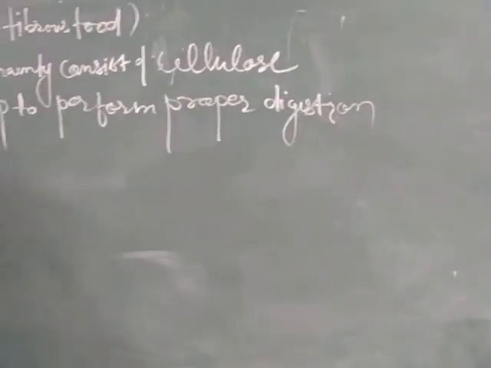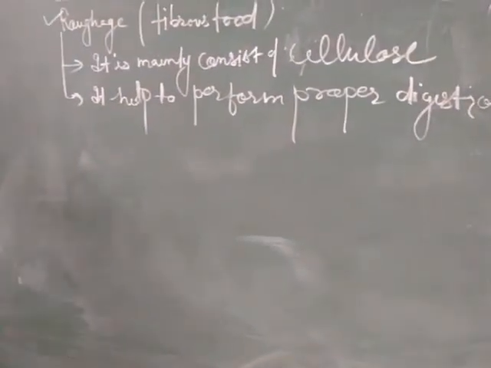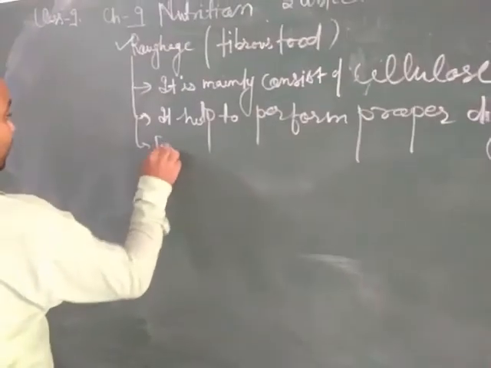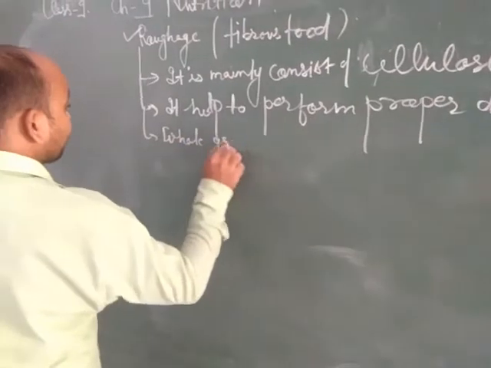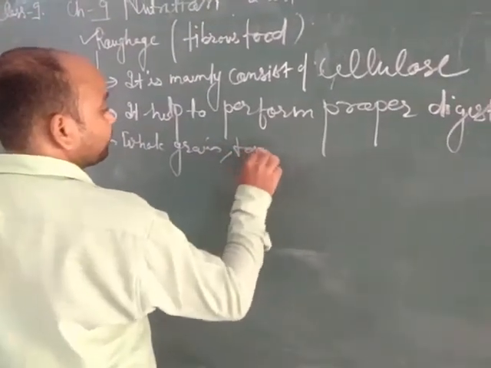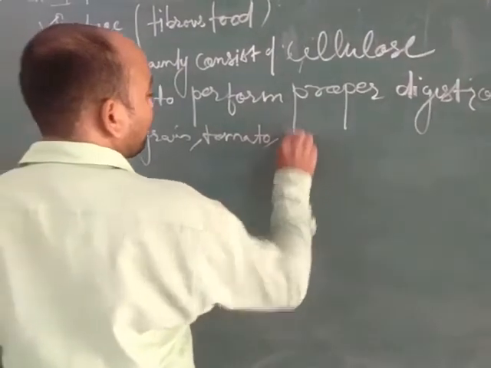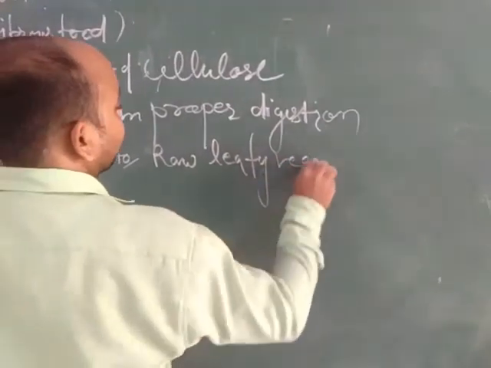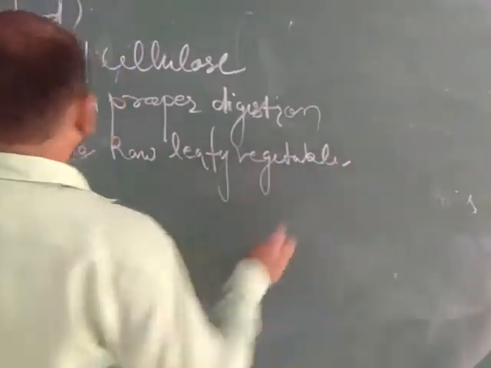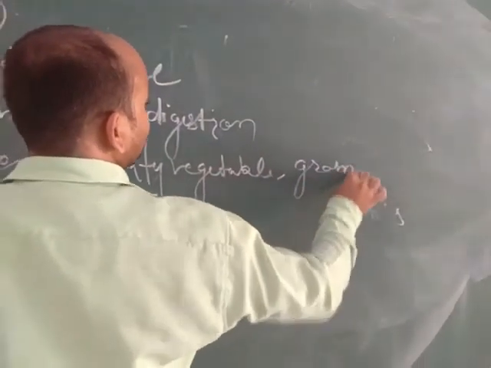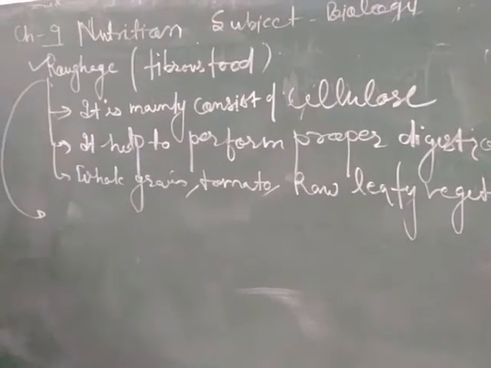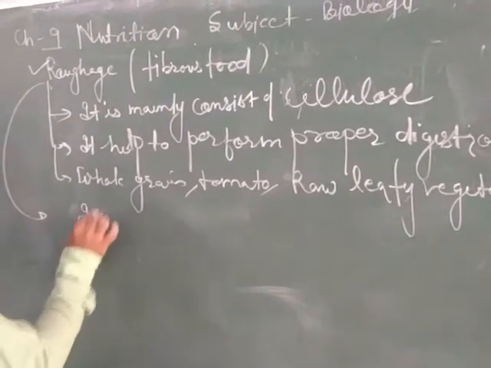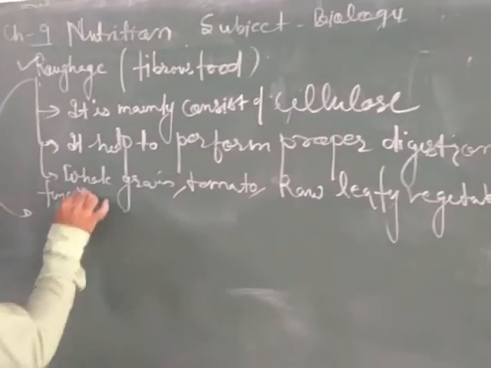Roughage sources are whole grains, tomato, or raw leafy vegetables, which contain roughage, along with soaked gram, which also contains roughage. The functions of roughage are discussed here.